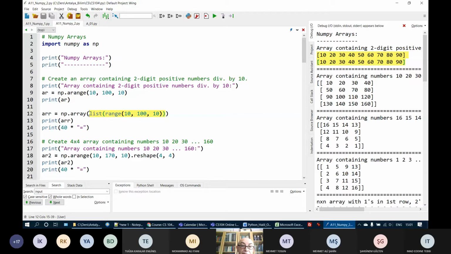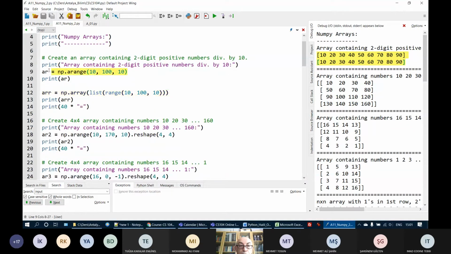Indirectly, I create a list and then convert that list to an array. Here I just immediately create an array by using the arange method. Is this understood? But yes, in the exam, if you write this, I will accept it as correct. But of course, I would prefer that solution.